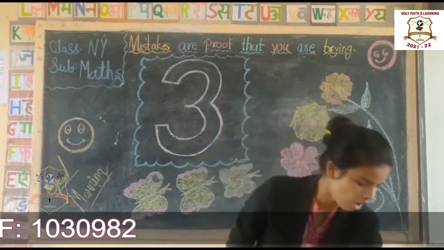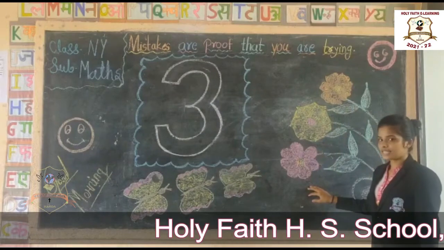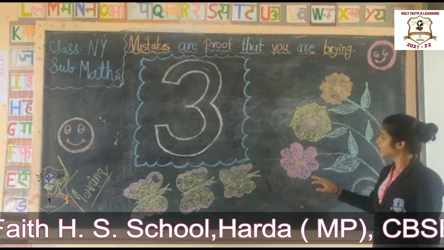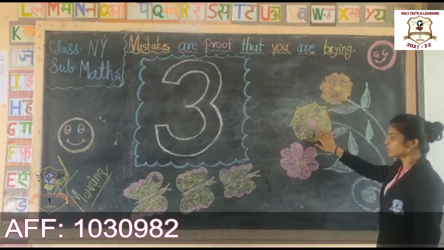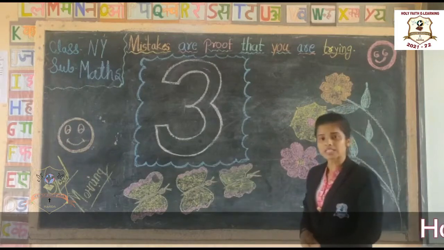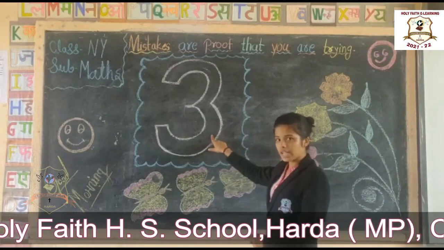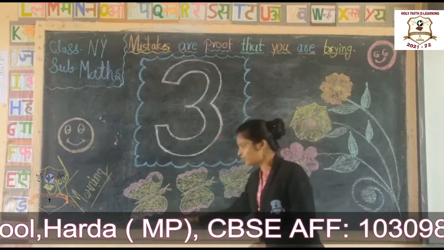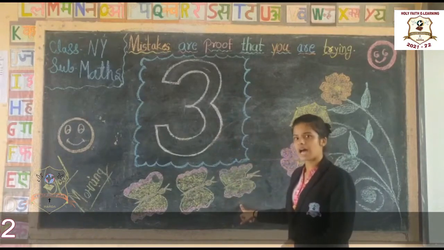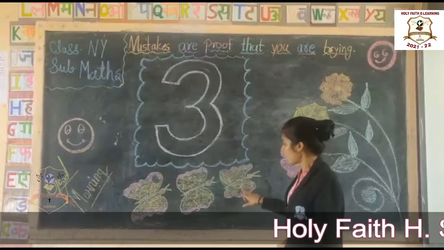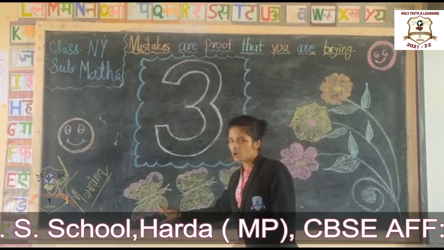Okay, students. Now look at here. What is this? Tell me. Yes, these are clouds. Let's count it. 1, 2, 3. How many clouds we have? 3. Okay. Now look at here, students. What is this? Tell me. Yes, these are butterflies. Let's count it. 1, 2, 3.